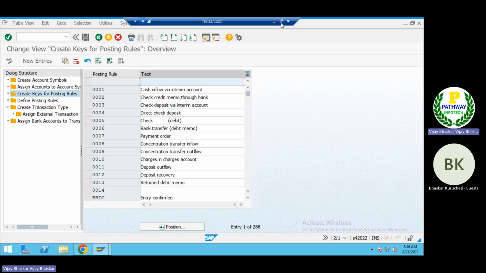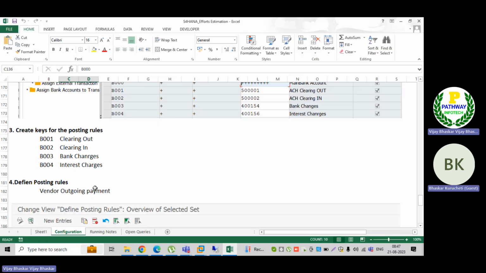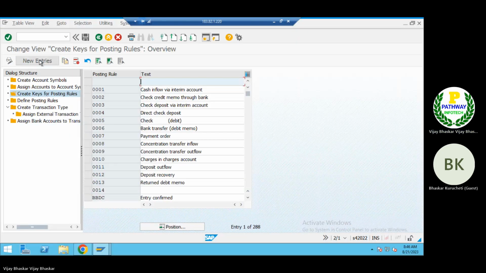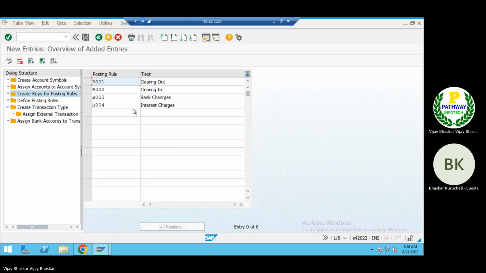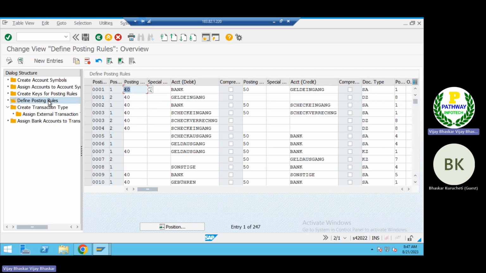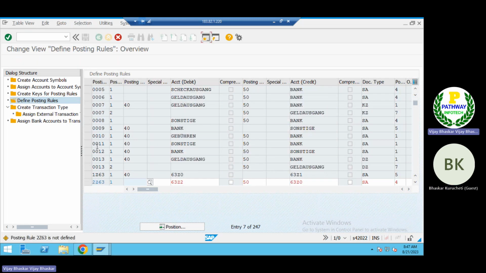Create keys for the posting rule. This is the clearing account. Again, keys for the posting rule. Then enter. Then define posting rules. Let me check, I think it should be available.